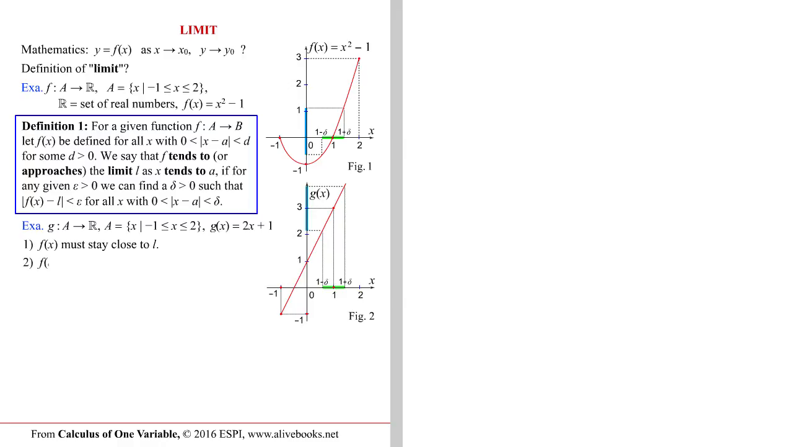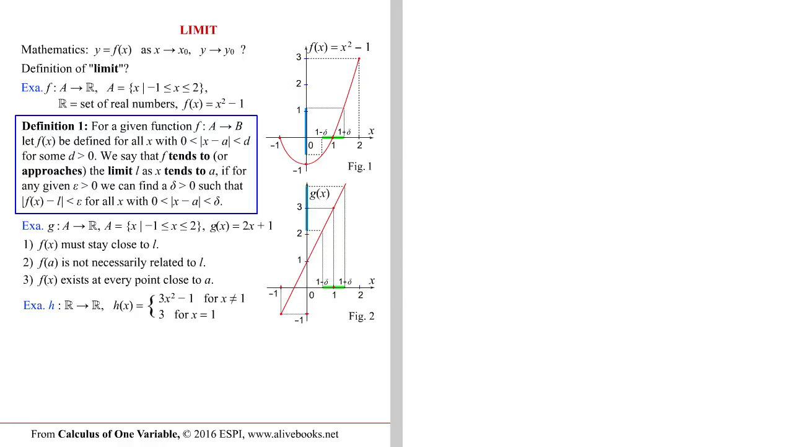2. It does not require any relation between the value of f at a and the limit L. In fact, f of a may not be defined. 3. It requires that f of x is defined at every point close to a, except perhaps at a itself. As an example, let us consider the function h. For this function the limit as x tends to 1 is 2 and it is different from g of 1, which is 3. The definition allows the limit L to be different from the value of the function at the point a.